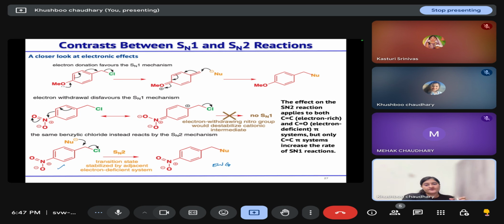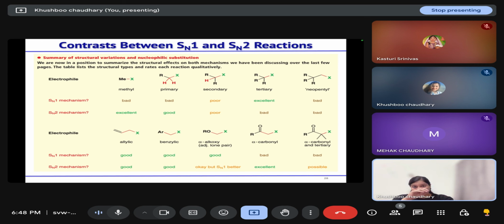So this is the final contrast between the SN1 and SN2 reactions on the basis of electrophile. As the hindrance on the carbon having the leaving group increases, the rate of SN1 reaction will increase and the rate of SN2 reaction will decrease. If the electrophile is allylic in nature, both SN1 and SN2 are equally probable. In the case of benzylic one also, SN1 and SN2 are possible.